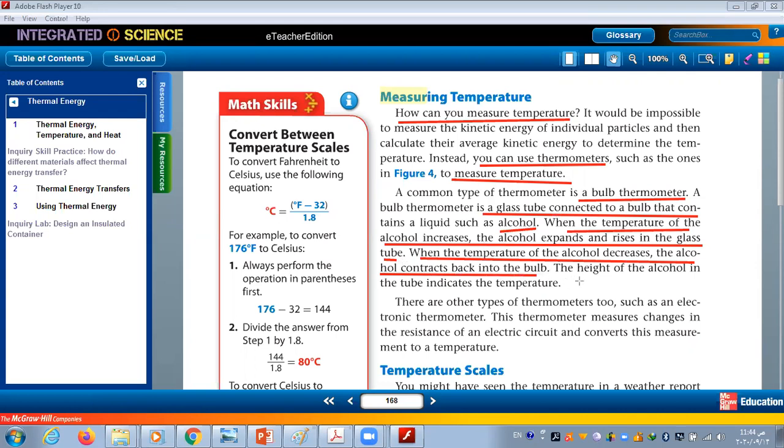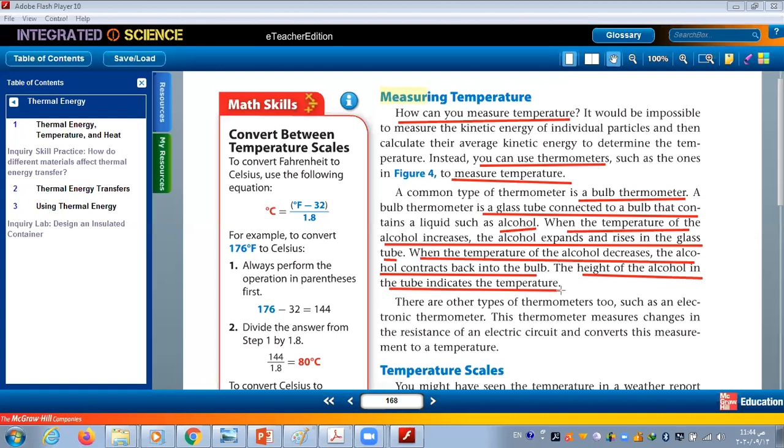So how can you take the reading? From the height. The height of the alcohol in the tube indicates what? It indicates the temperature. If it stops at 35, the temperature is 35. If it stops at 37, or 40. So this is the height that tells you the temperature.